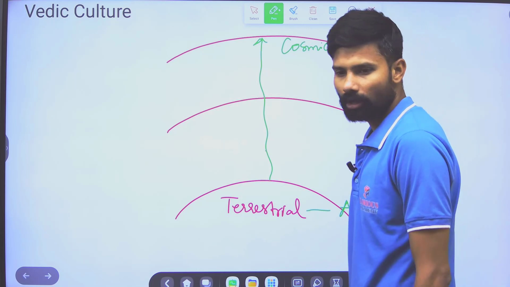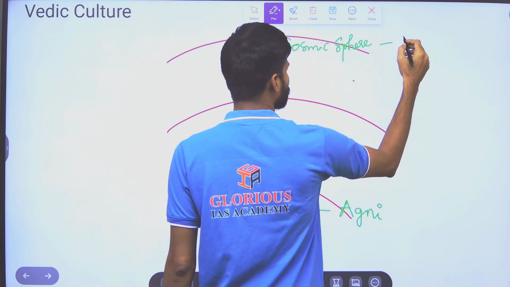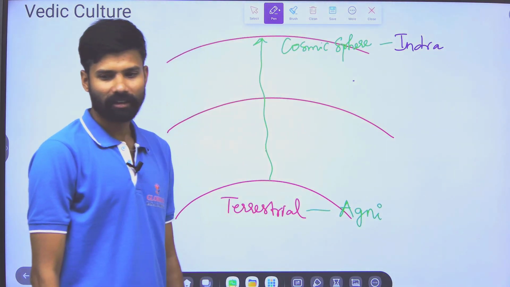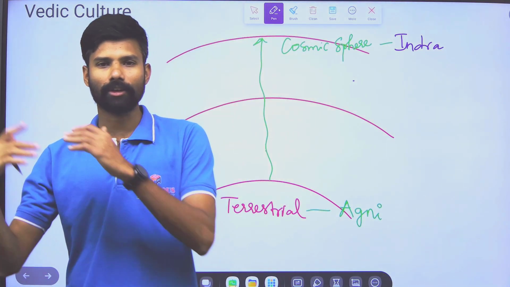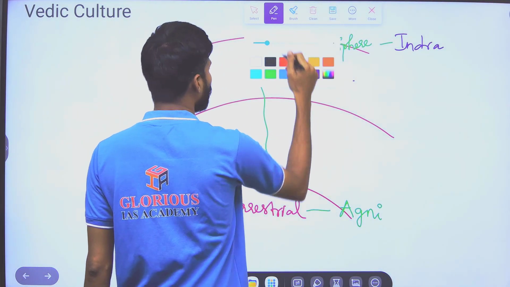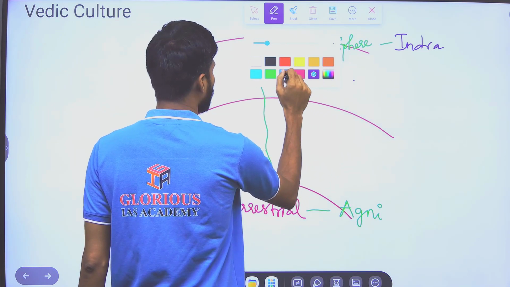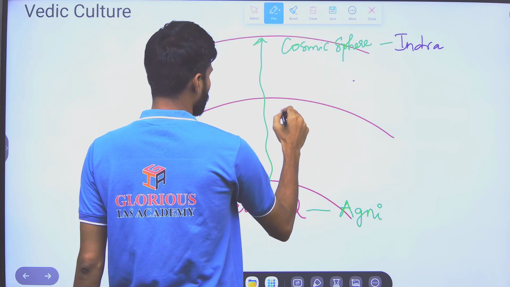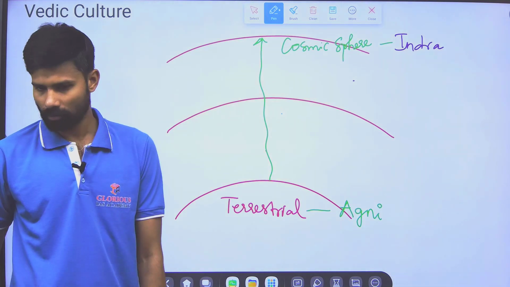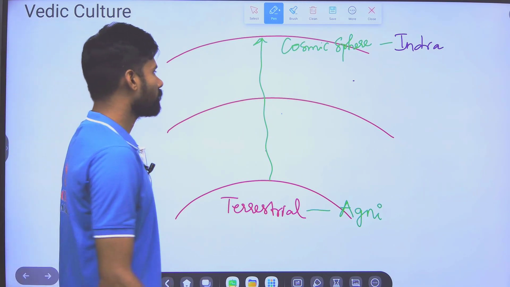To the cosmic sphere also one god is assigned. Who is the god of the cosmic sphere? That is why in most literature we always see Indra as the god of the gods. This is Antariksha Varna, or the celestial sphere.